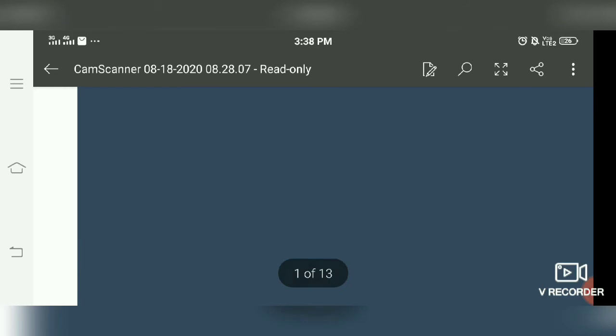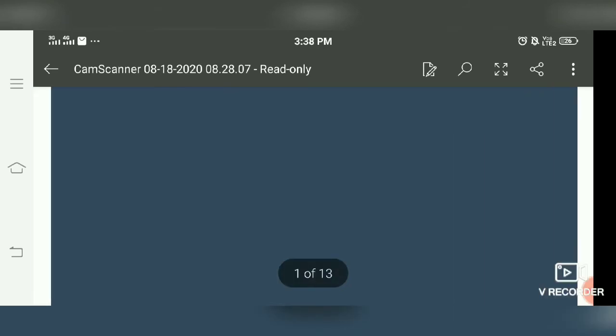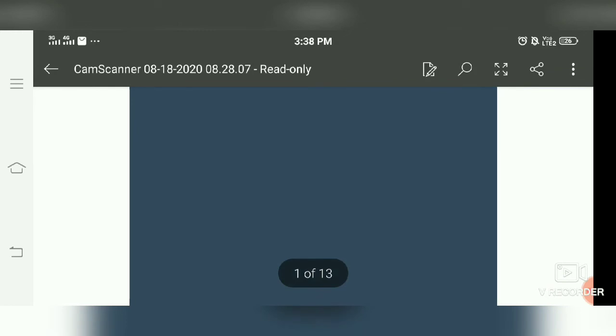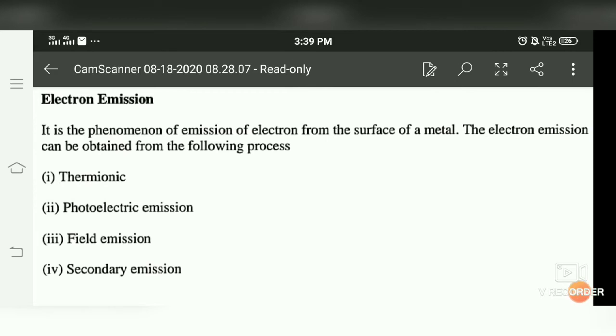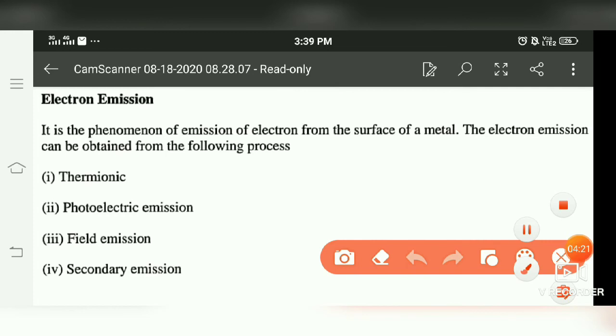Just like the emission of electrons, there are different types of emission. Like first of all, it may be thermionic, photoelectric, field emission, secondary emission. Thermo means heat. In this phenomenon, when heat is given to the metal surface and it is enough to emit the electron from the surface, then it's called thermionic emission.